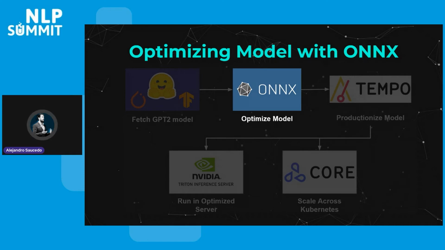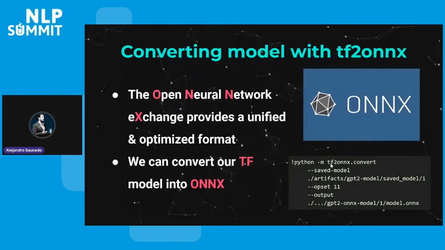The first step that we're going to be doing is the step of optimizing the model. The way that we're going to be optimizing the model is using this framework called ONNX. ONNX is the Open Neural Network Exchange, which provides a unified format to be able to export models that then can actually be highly optimized for specific environments. And we're going to be using this framework called TF to ONNX to convert our previously exported TensorFlow model, the one that can just be exported using the TensorFlow export function, into what now would be an ONNX model, right? And similarly, we would be able to perform different optimizations, but for now, we're only going to be using that.